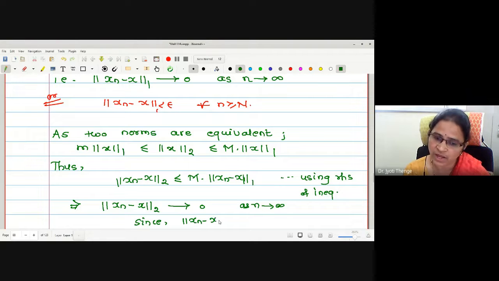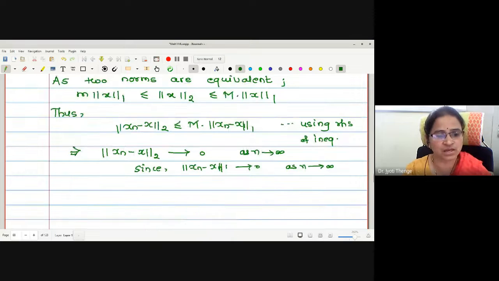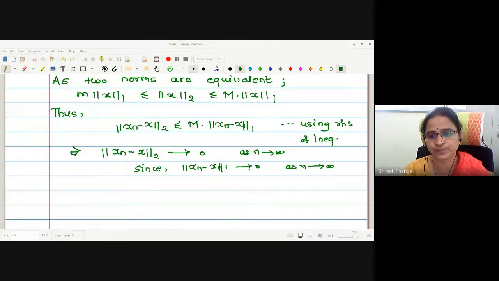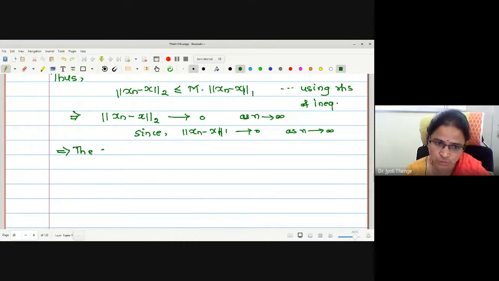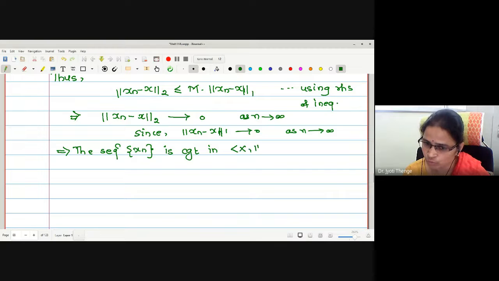Norm 1 of xn minus x tends to 0 as n tends to infinity. Now what is the meaning of norm 2 of xn minus x tends to 0? The sequence xn is convergent in (X, norm 2).